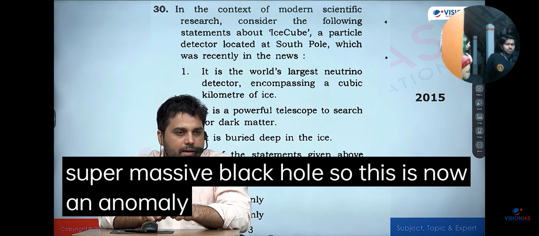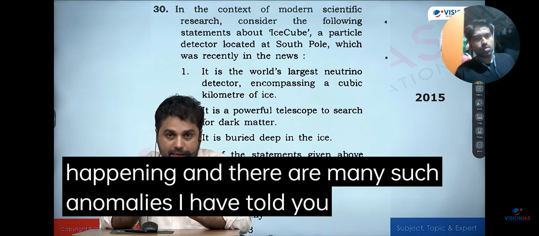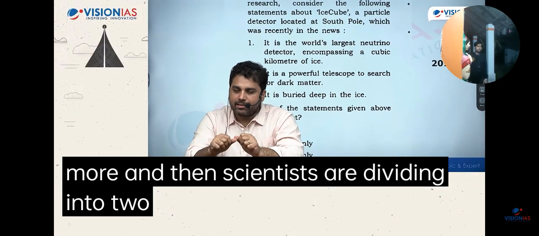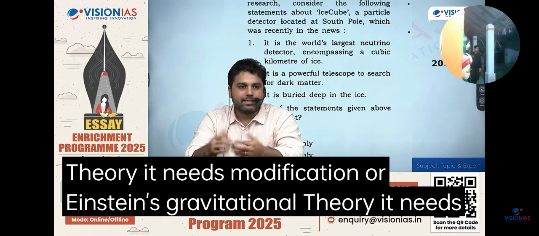So this is now an anomaly. Our existing theory cannot explain that why is it happening. And there are many such anomalies. I have told you the most famous gravitational anomaly, but there are many more. And then scientists are divided into two groups. A group of scientists who believe that the Newton's gravitational theory, it needs modification. Einstein's gravitational theory, it needs modification.